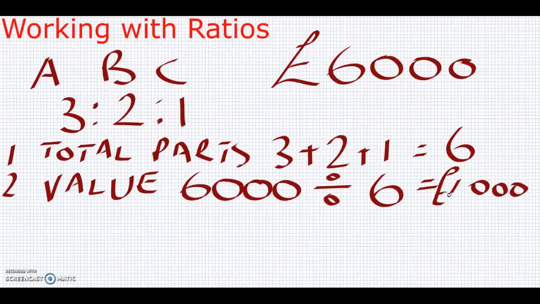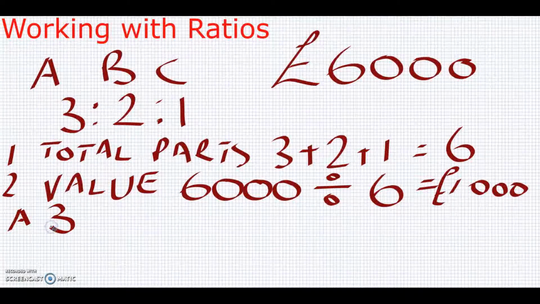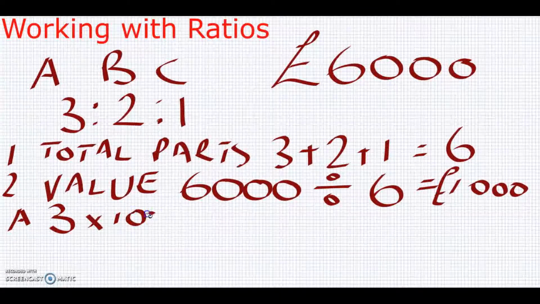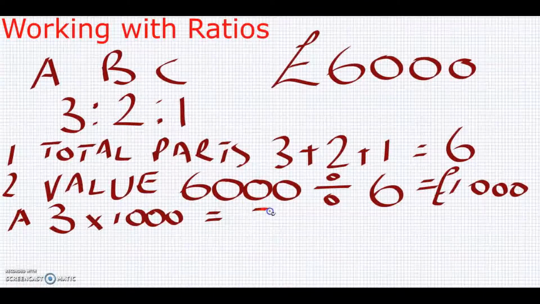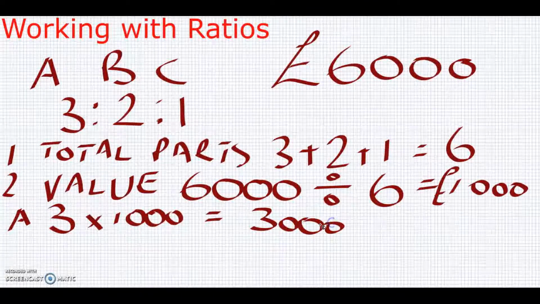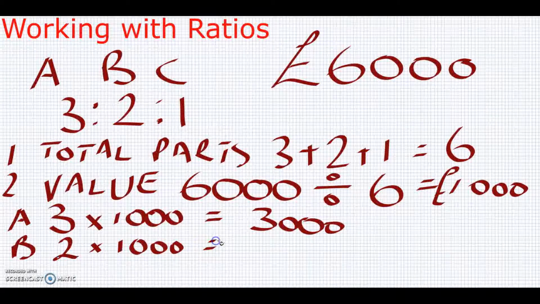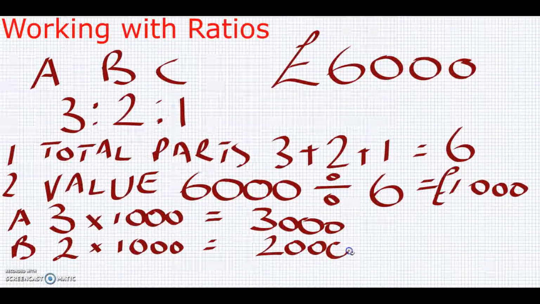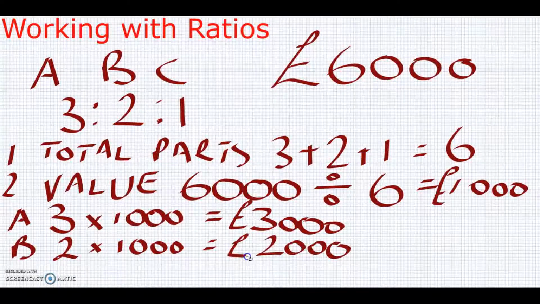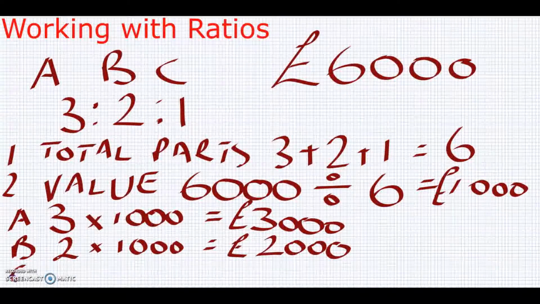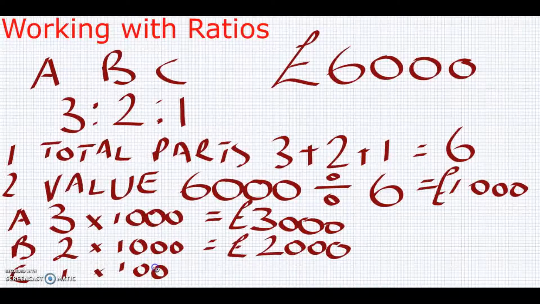So how do we find out how much each person gets? Well, person A gets 3 times 1,000, which of course is equal to £3,000. Person B, their ratio value is 2, so they get 2 times 1,000, which of course is £2,000. For clarity, we would always put the units there. And then person C put in 1 part, so they get 1 times 1,000, which again is equal to £1,000.